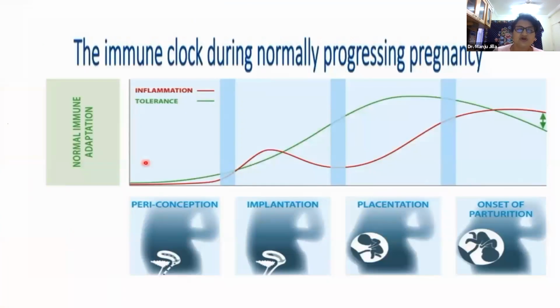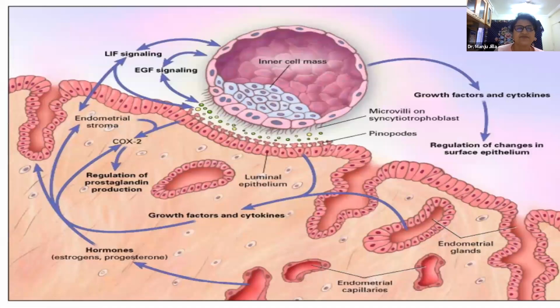So this is an immune clock. Pregnancy remaining inside the uterus, first getting implanted, then growing for 9 months, and then labor or parturition, is a dialogue of inflammation and tolerance. At the time of implantation, there is minimum inflammation. Again, during delivery or parturition, there is inflammation. And throughout the 9 months after implantation, there is immune tolerance. The mother's endometrium tolerates this fetus till it grows for 9 months.